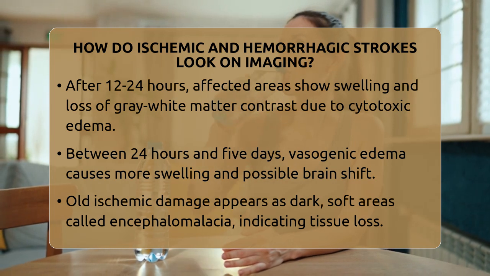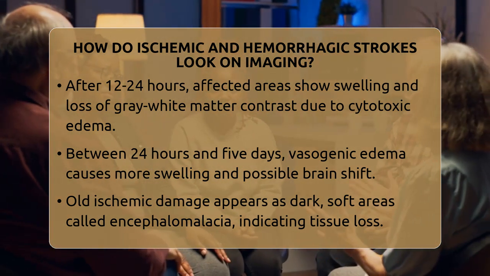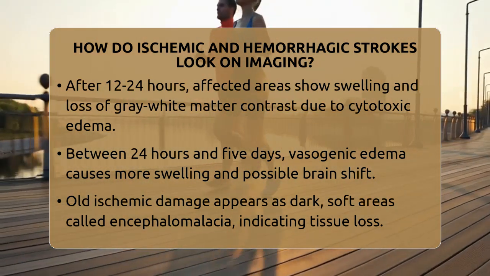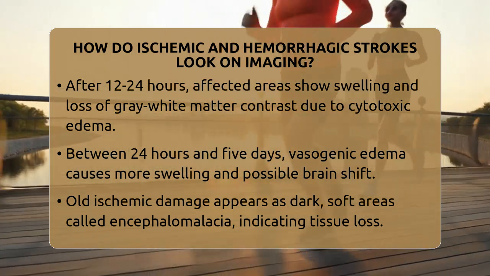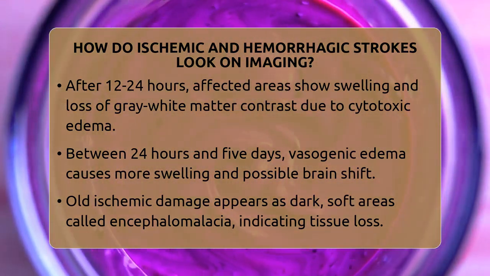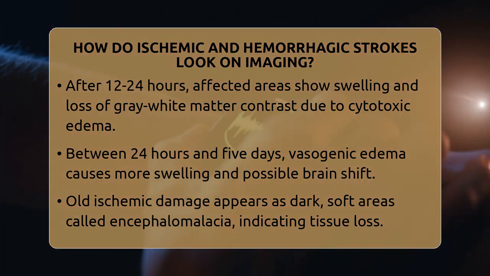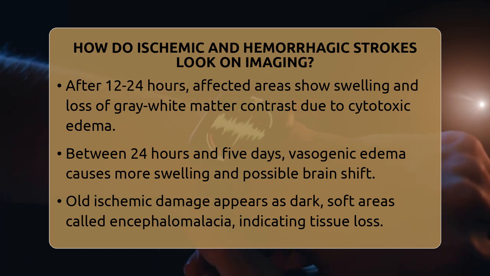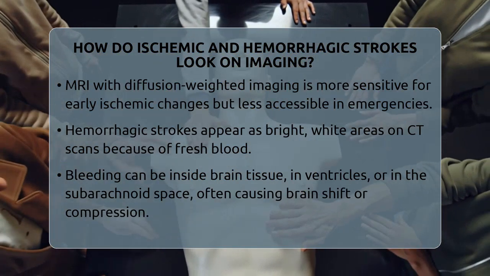If the stroke is old, weeks later, the damaged brain tissue shows up as dark, soft areas called encephalomalacia, indicating tissue loss and scarring. While CT scans are quick and widely available, magnetic resonance imaging, especially diffusion-weighted imaging, is more sensitive for detecting early ischemic changes, but it takes longer and is less accessible in emergency settings.